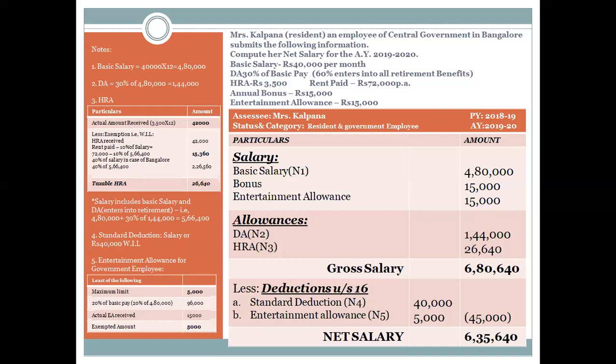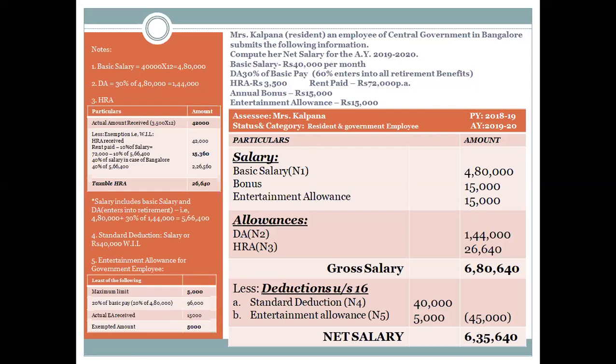Third one, we need to calculate HRA. Hopefully you remember till now, we discussed just a few minutes before how to calculate taxable house rent allowance. So I will start with the table. I hope it is visible to you. House rent allowance, point number 3, left side of the slide. We'll start with the actual amount received. In the question they say the actual amount received is 3,500 per month. 3,500 into 12 is 42,000.